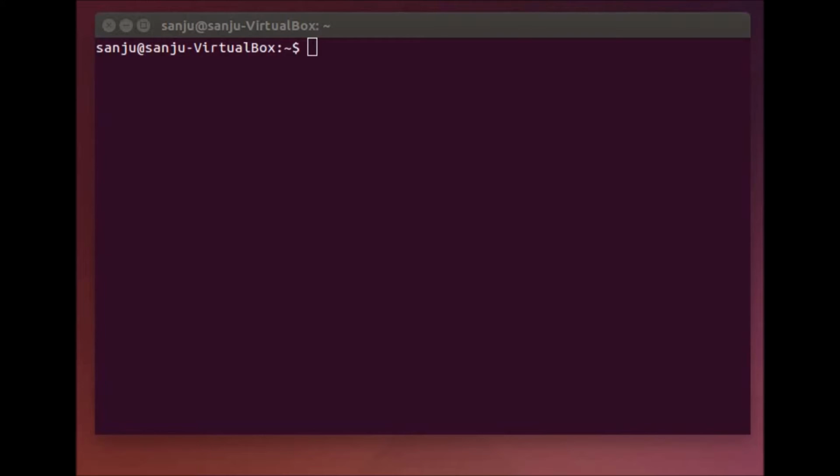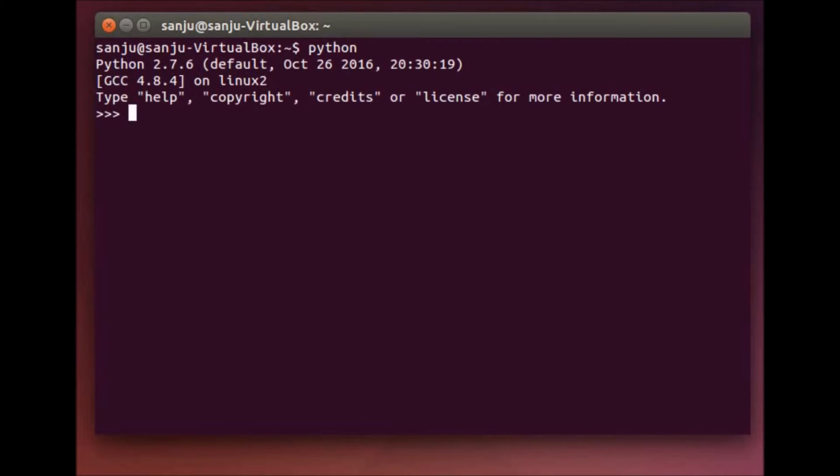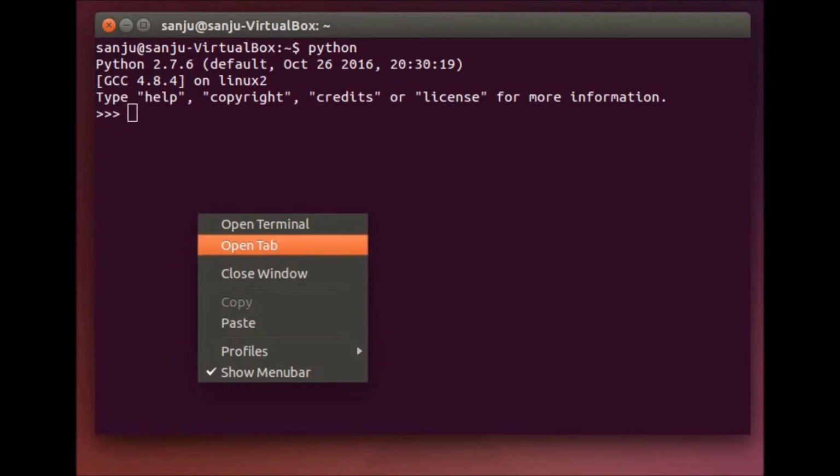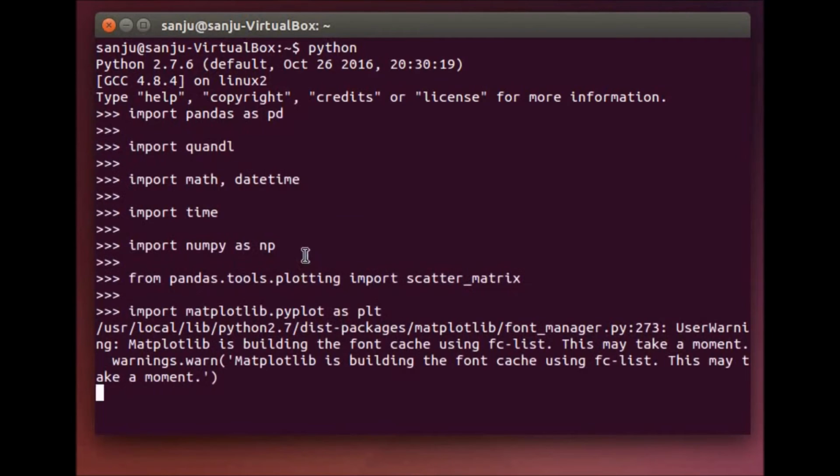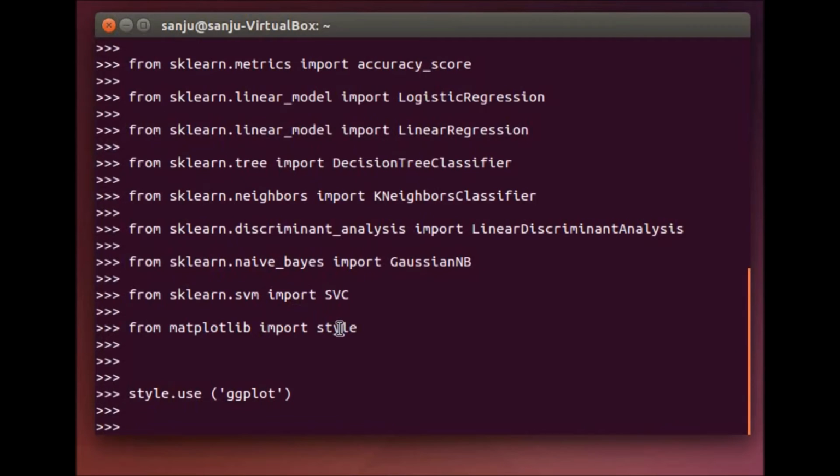Now we are going to import the libraries, like Pandas, Quandl, Math, and sklearn. All the libraries have been imported.